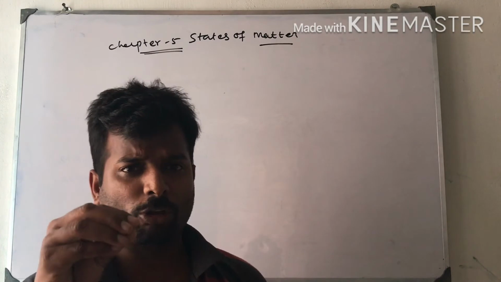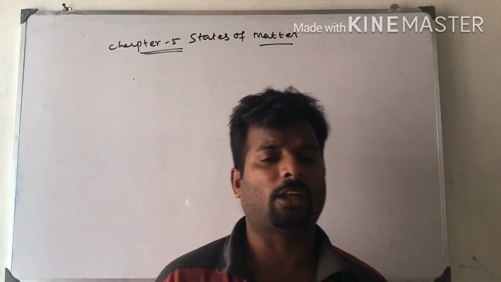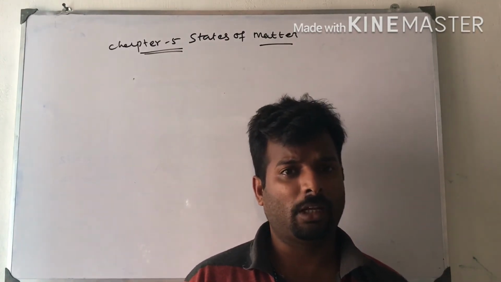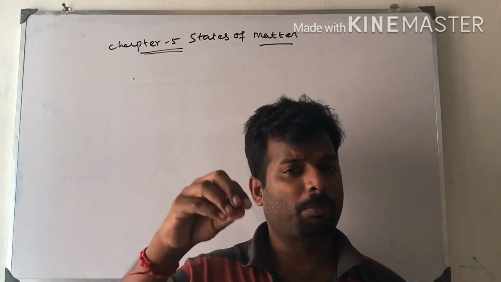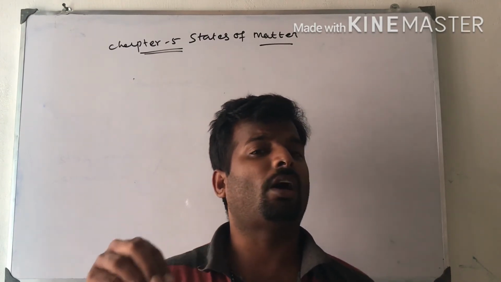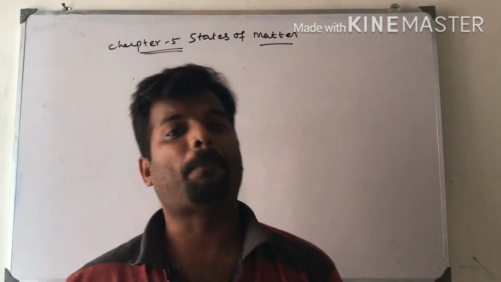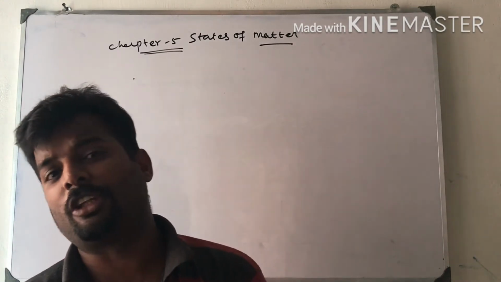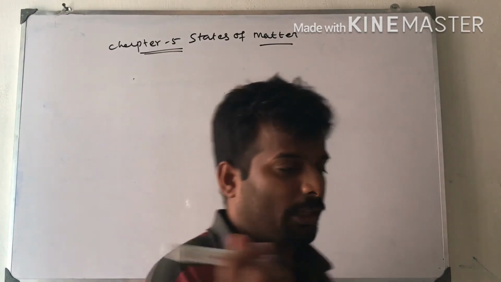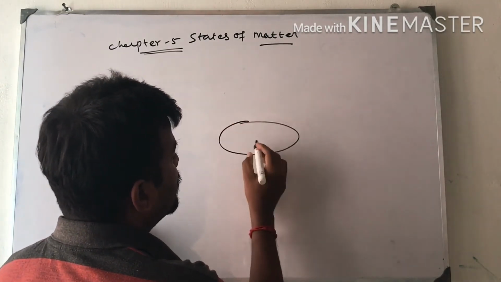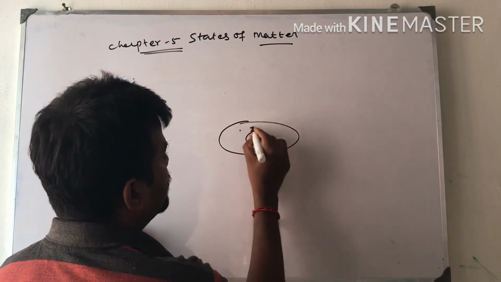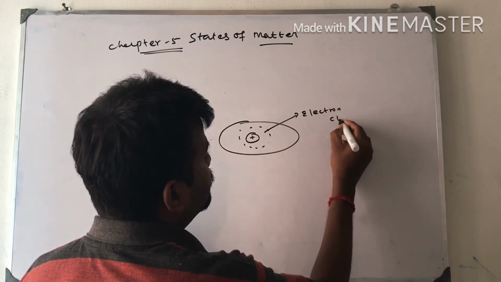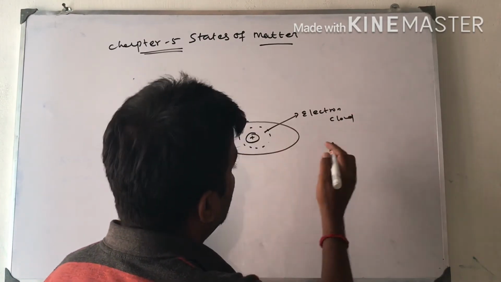Okay. These are the electrostatic forces of attraction between the molecules. The electrostatic force of attraction present between the negative charge of one molecule and the positive charge of another molecule, that attract each other, is called van der Waals force. Let us take an example. Suppose this is the nucleus. It is surrounded by an electron cloud. So one more molecule approaches here.